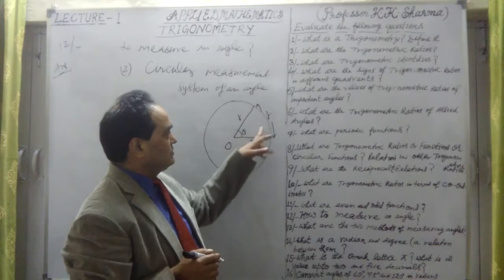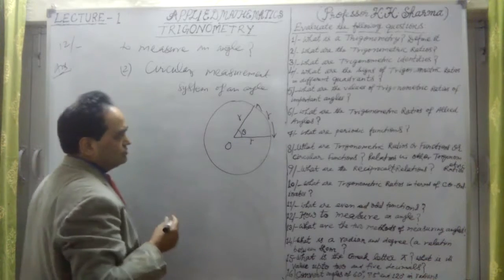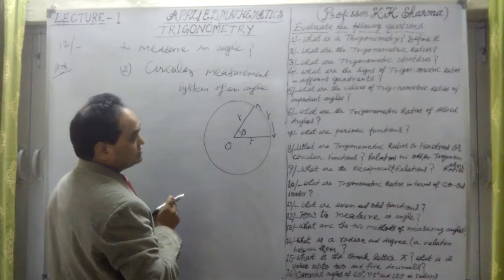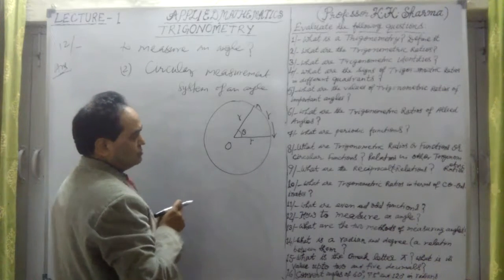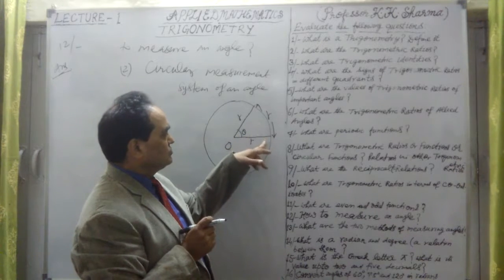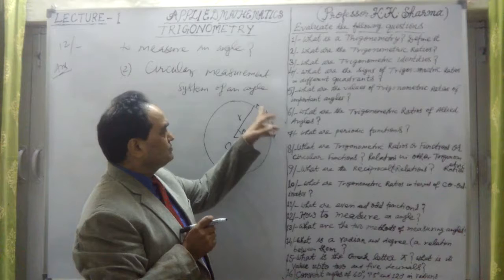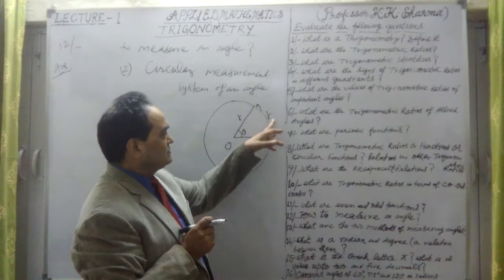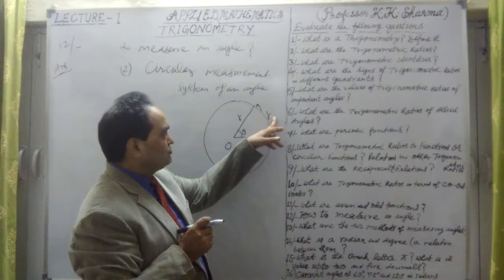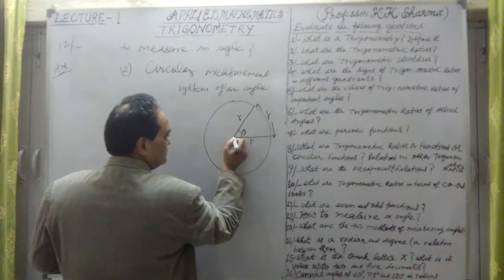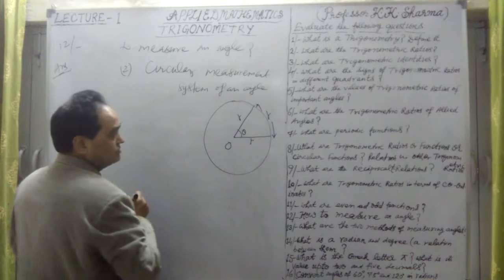So this is radian measurement. 1 radian is when the angle theta is 1 radian if the arc length is R, equal to the radius.